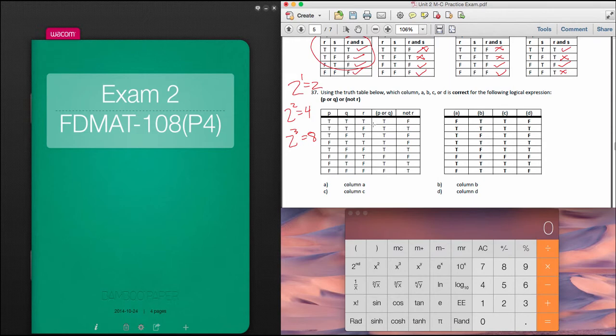So if it's a true, it's a false. It's a false, it's a true. It's a true, it's a false. Just negate it. So now what we want to do is we want to do this combination. We want to say an OR, using this column and this column. So if I have one or the other being true, the answer will be true. So true, false, this will be true. So this one is incorrect, and all of those.